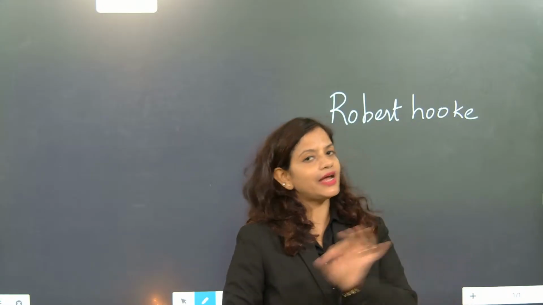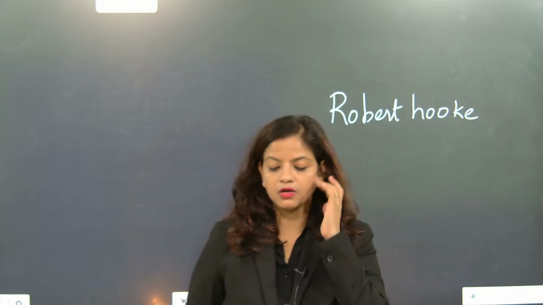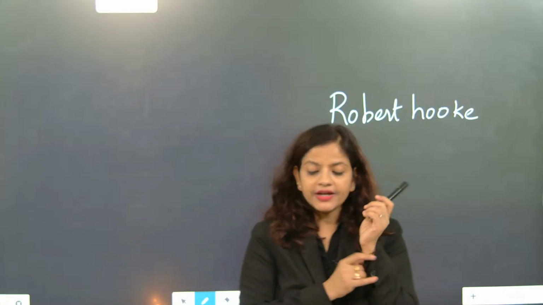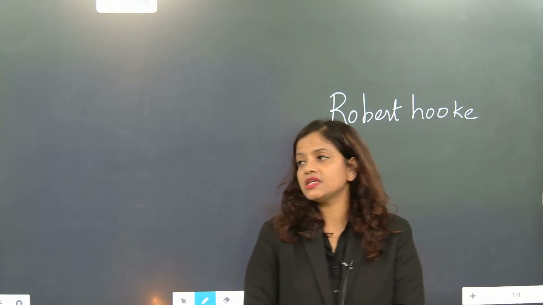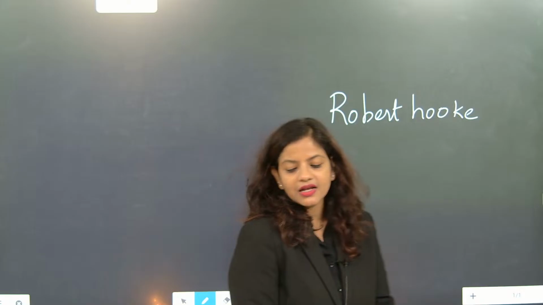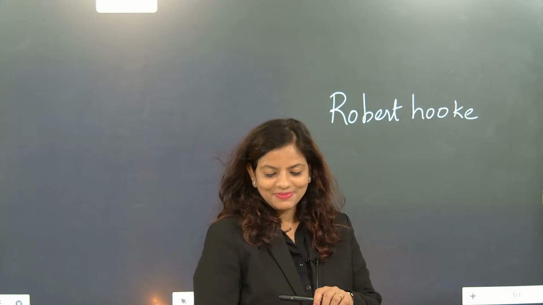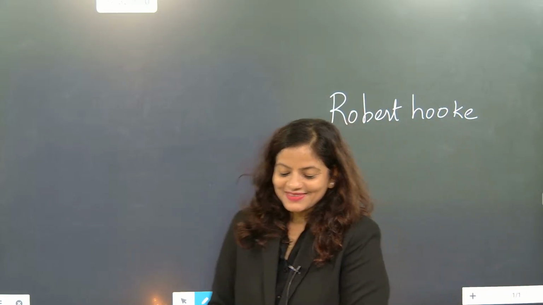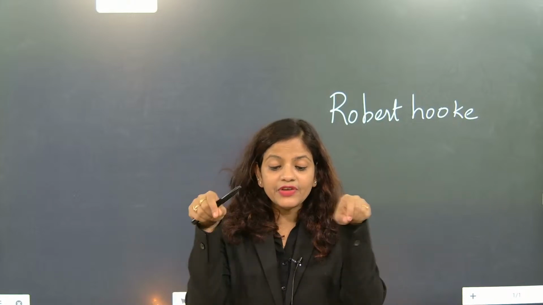Now he has exactly found some dash. You need to fill that dash. What has he exactly found? Can you tell me? Anton van Leeuwenhoek. What he discovered? Living cells. Very good. Where did he discover the living cells? Where did he discover the living cells? Where did he discover the living cells? See, he discovered living cells, individual living cells.